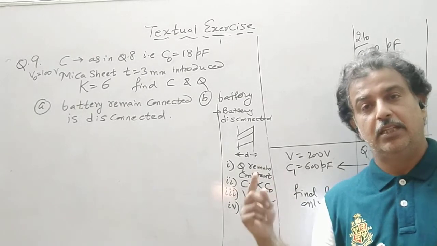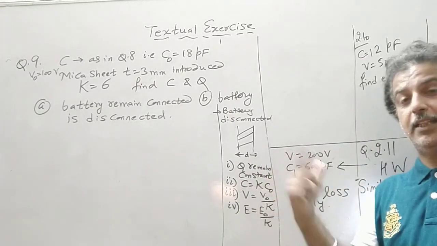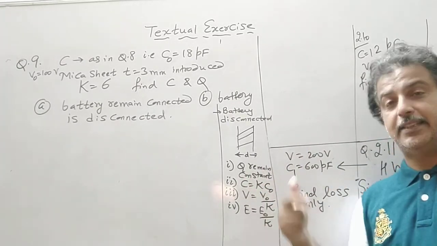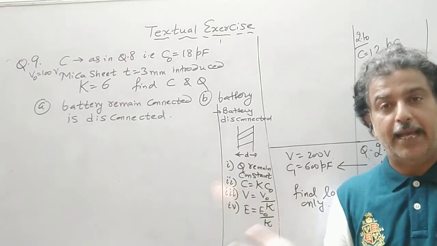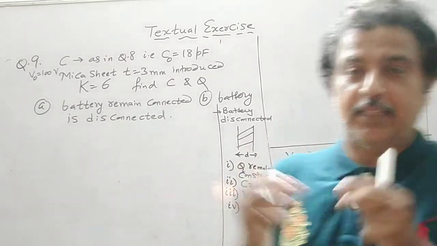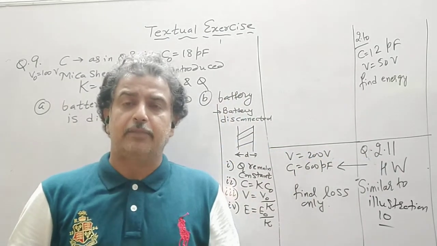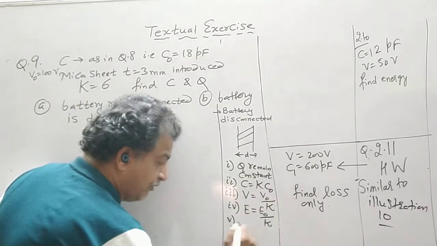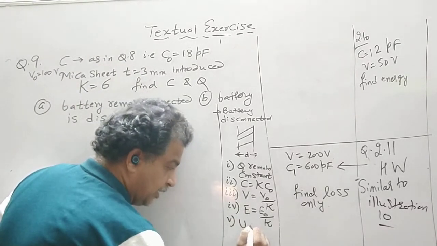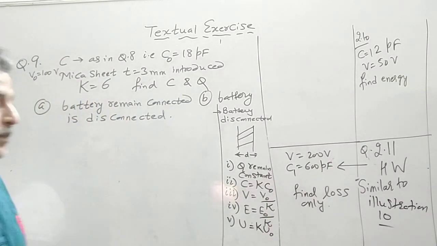C is a square, so increase is square and decrease is the power of 1. So overall the energy will increase, and that is why we introduce a dielectric medium, so that the capacitance and energy increase. So fifth, U increases and it becomes K times the initial.